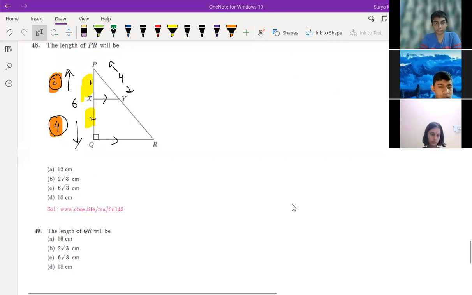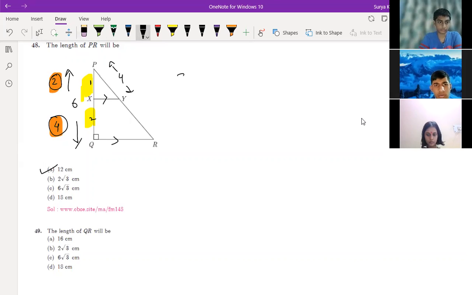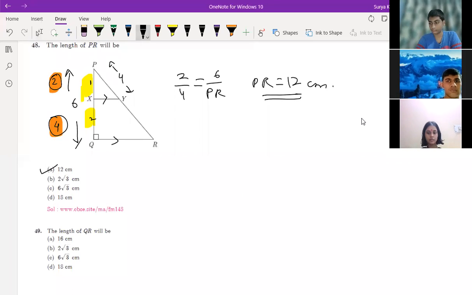Sir, which question are you asking for? This one. PR, length of PR. This is 12, right? You can write easily here 2 by 4 is equal to 6 by PR. So PR is equal to 12 centimeter. Now QR, how to find QR over here? Sir, QR equals 6√3.